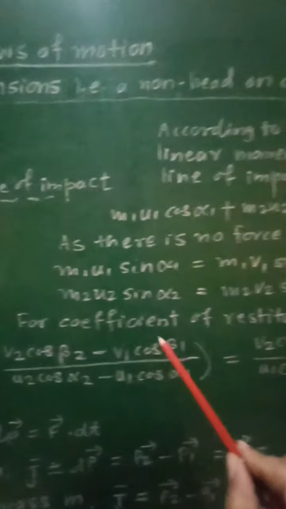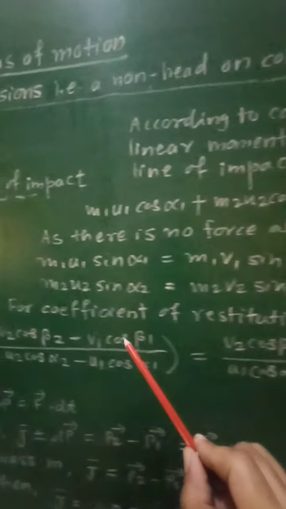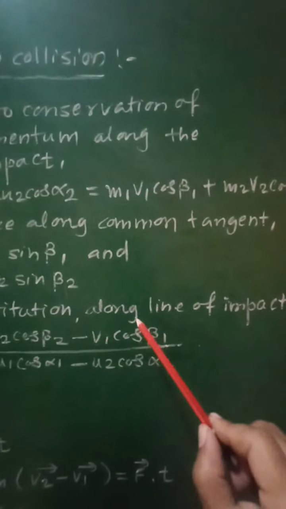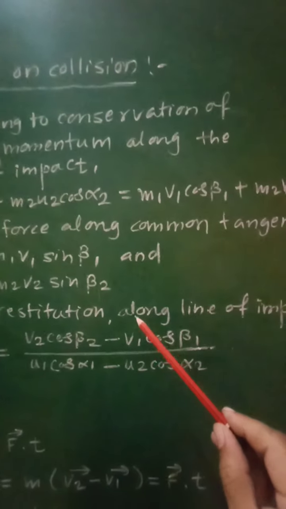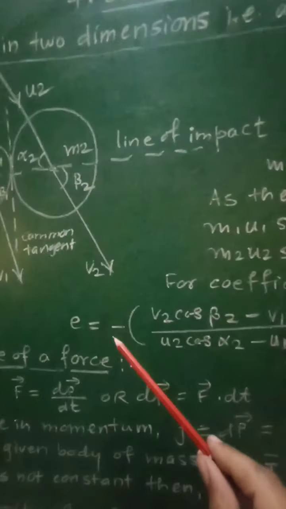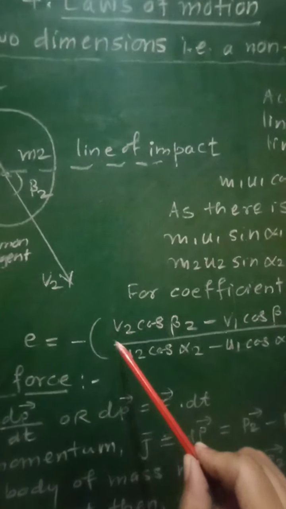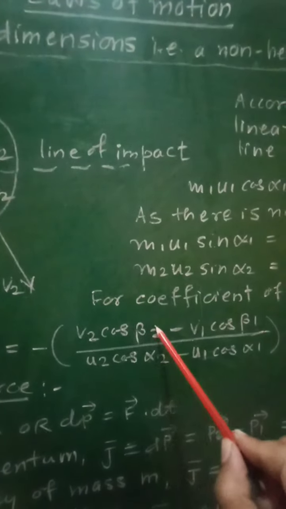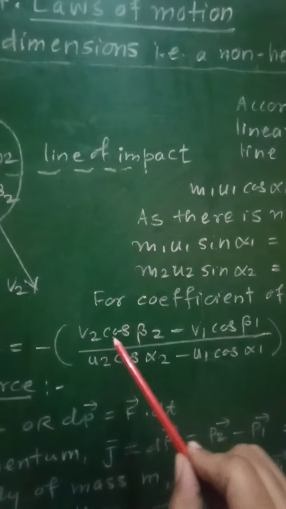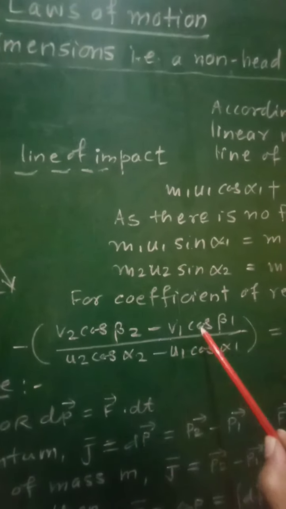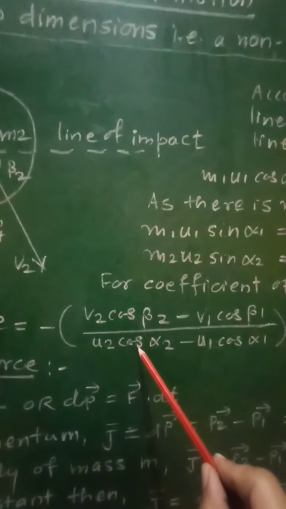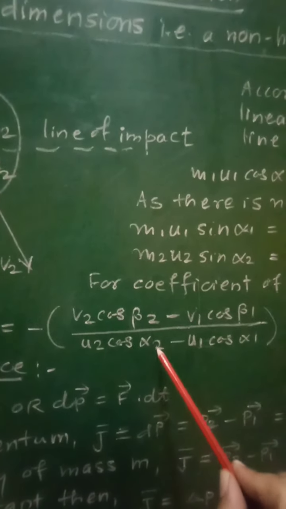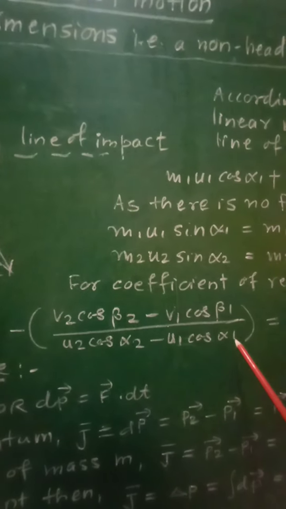Now for the coefficient of restitution, along the line of impact, the coefficient of restitution E will be given as E equal to minus, this will be the relative velocity of separation, that is v2 cos beta 2 minus v1 cos beta 1 divided by relative velocity of approach, that is u2 cos alpha 2 minus u1 cos alpha 1.